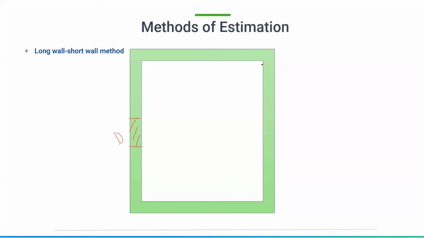You can clearly see the length part is the long wall and the shorter one is the short wall. These two will be considered as long walls. Here we will take the out to out distance. Remember again, the out to out distance of the long wall we will consider.